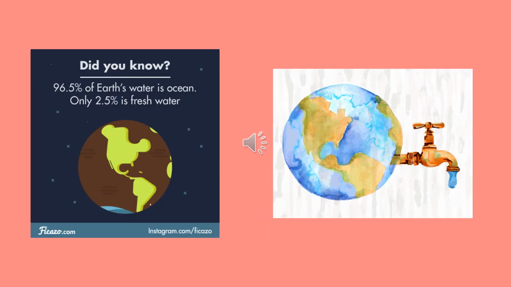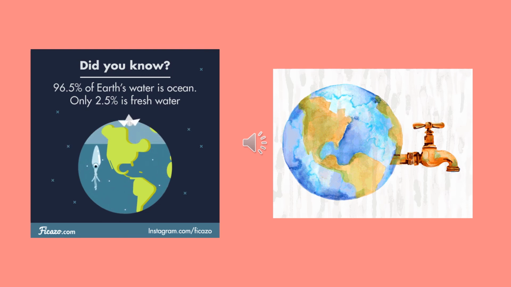We need a ferry. Did you know 96.5% of Earth's water is ocean, and only 2.5% is fresh water. Ocean water is very salty, we cannot drink it, so we have to conserve water. Just see the second picture, my dear children. Here the blue area is water and the green area is land. So this green area is land and this blue area is water bodies.